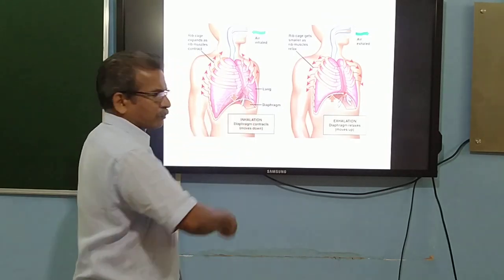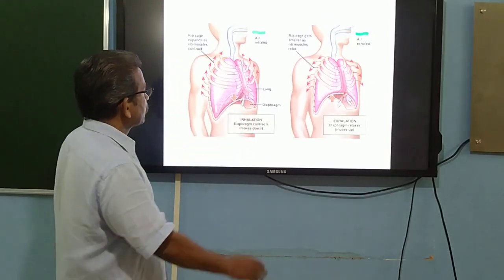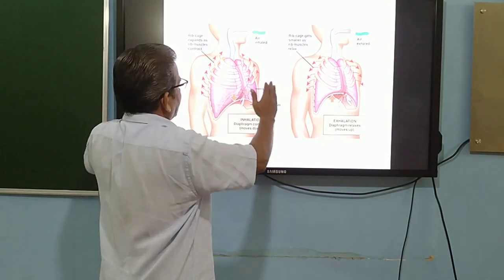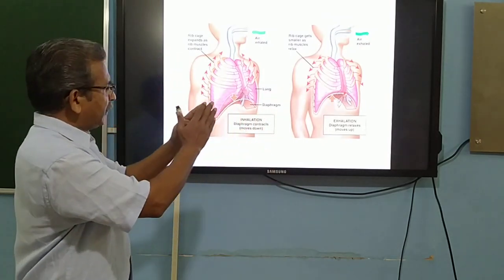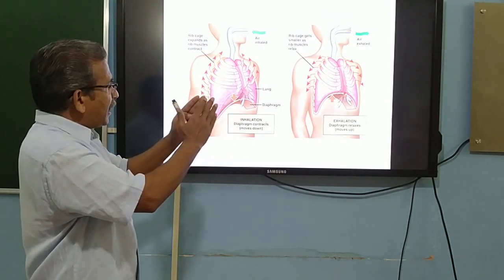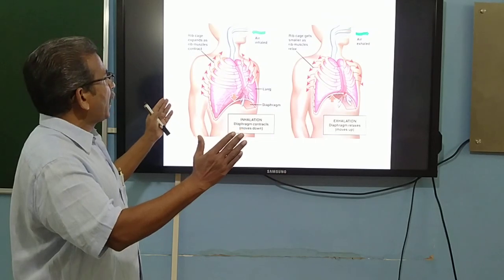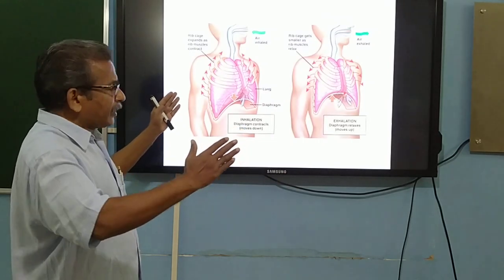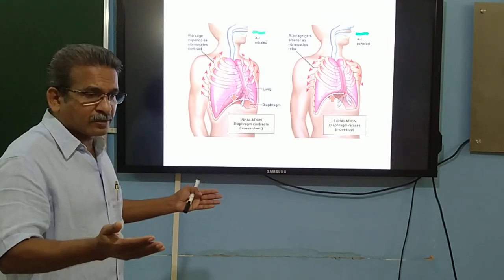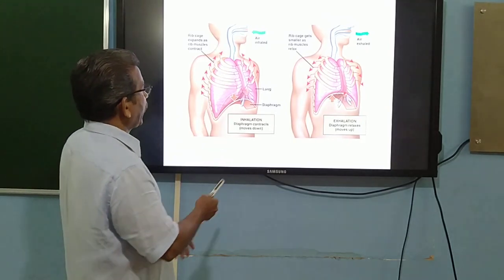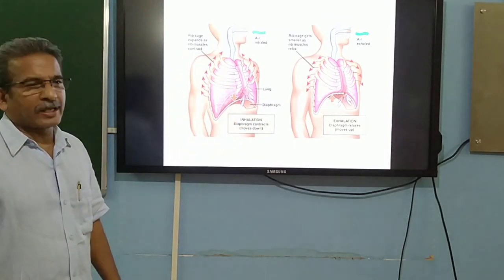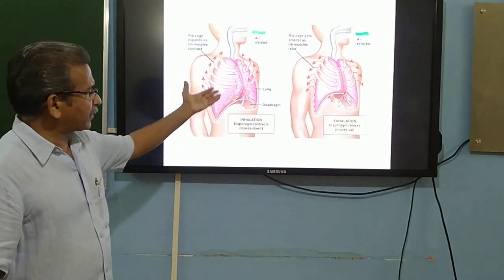The diaphragm is moving down, and as a result, the lungs get expanded. The thoracic volume increases, so the lung volume also increases, and the pressure within the lung comes down. When volume increases, pressure decreases, so the air from the outside moves into the lungs. That is how inspiration is effected.